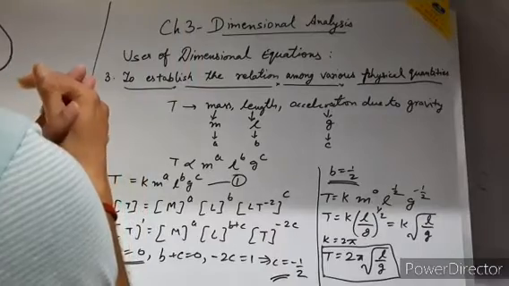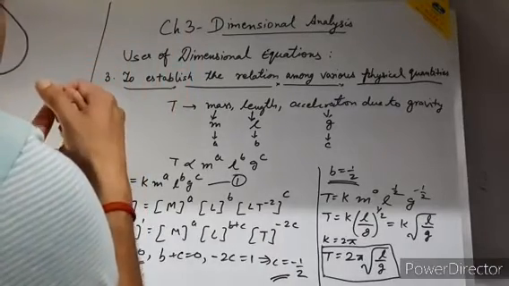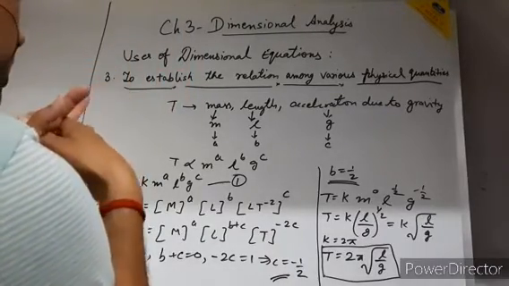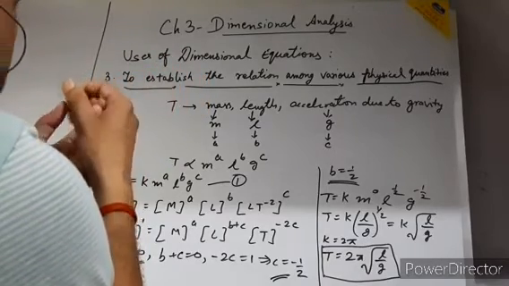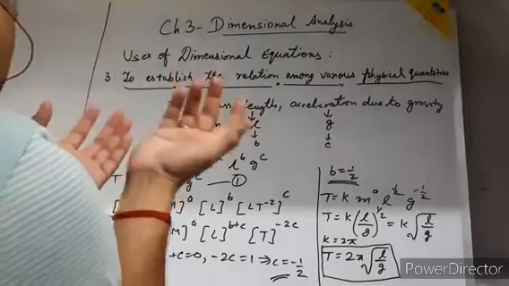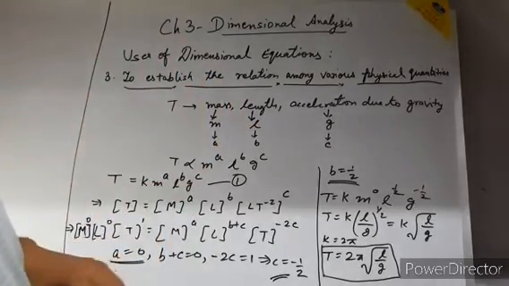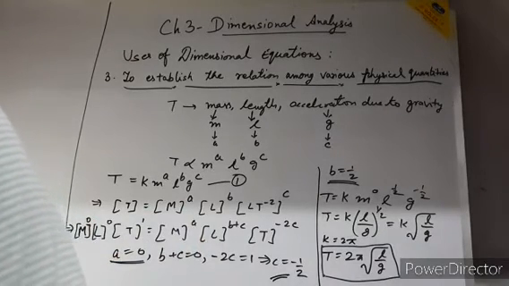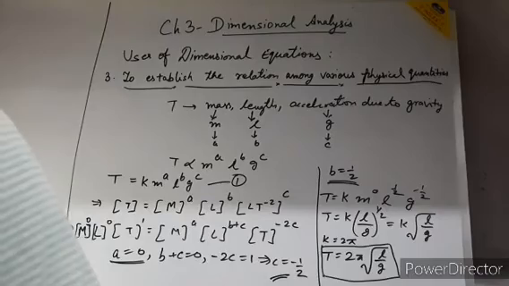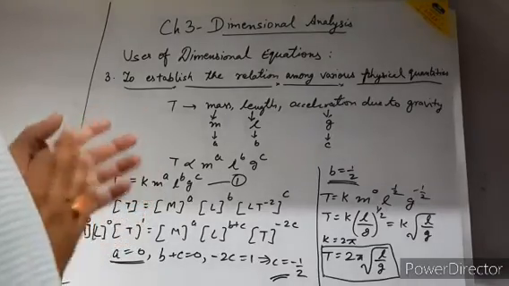So if your physical quantity depends on more than three factors, then the relation among them cannot be established. The third point: if the equation contains a trigonometrical term, or an exponential term, or logarithmic terms, you cannot analyse it.